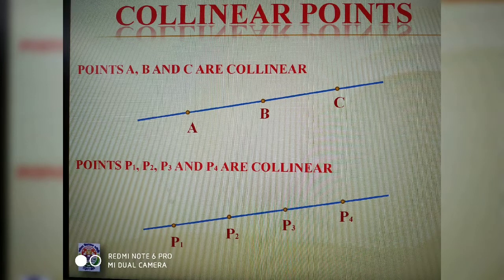Then what are collinear points? So if three or more points lie on the same line, they are called collinear points. Otherwise, they are called non-collinear points. Here in this figure, in the first figure A, B, C are collinear points, and in the second figure P1, P2, P3, P4 are collinear points.